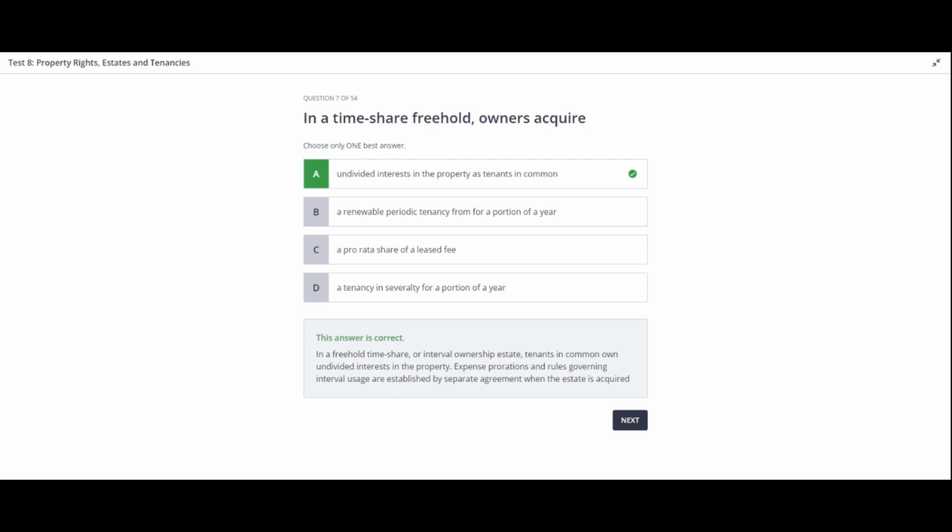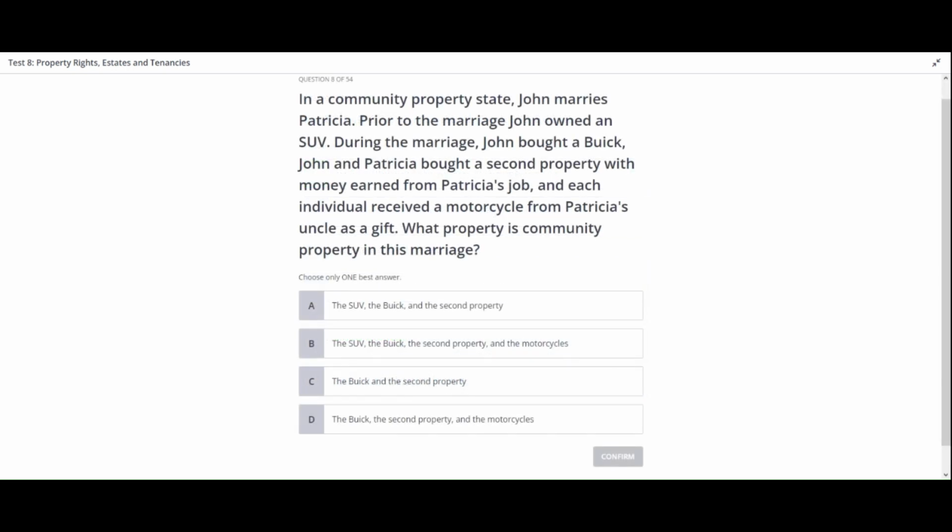Question number 8. Here's a scenario for you. In a community property state, John marries Patricia. Prior to the marriage, John owned an SUV. During the marriage, John bought a Buick. John and Patricia bought a second property with money earned from Patricia's job, and each individual received a motorcycle from Patricia's uncle as a gift. What property is community property in this marriage?